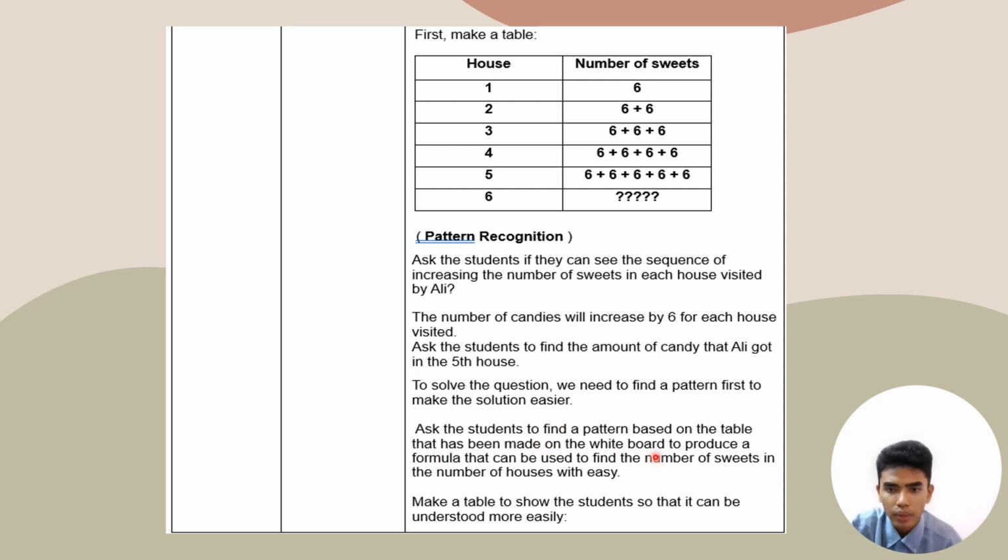Ask the students to find a pattern based on the table that has been made on the whiteboard to produce a formula that can be used to find the number of sweets for any number of houses with ease. Make a table to show the students so that it can be understood more easily.